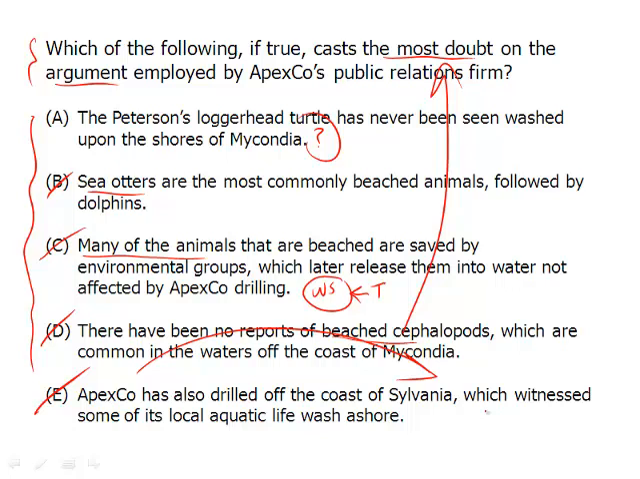Maybe it doesn't wash on shore when oil sweeps over it. Maybe it just falls deeper in the water. We don't know. But the fact that there are no loggerhead turtles washed upon shore doesn't mean that the turtle, or by extension, all animals have not been adversely affected if the turtle has never been seen washed upon the shores in the first place. And therefore, A is our answer.